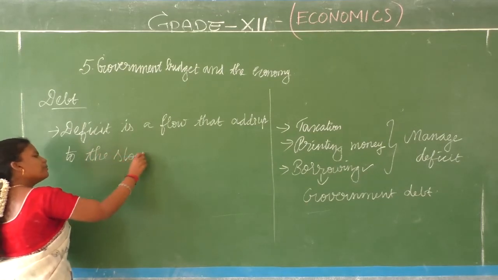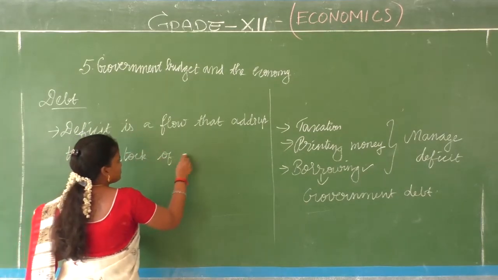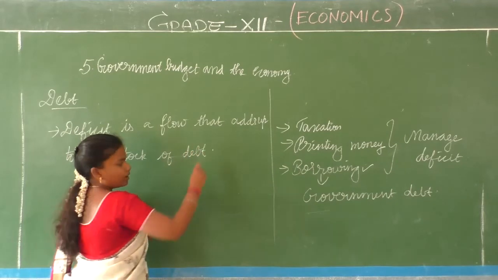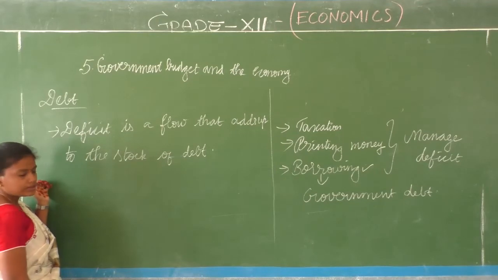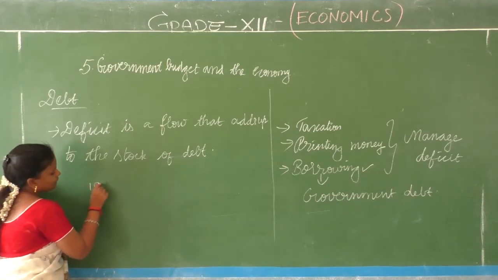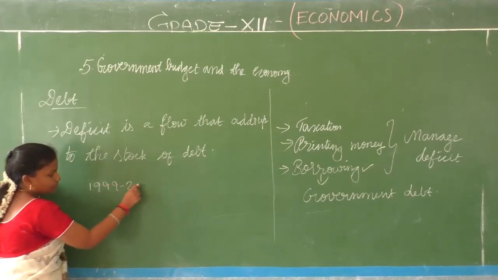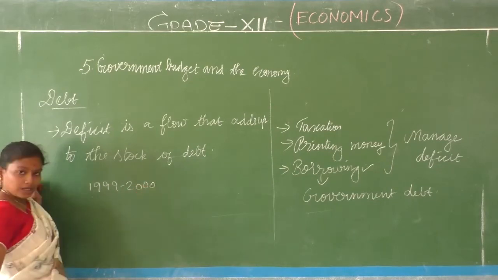What do they mean by this? For example, the government has a debt in the year 1999 to 2000, for example we are taking, okay?